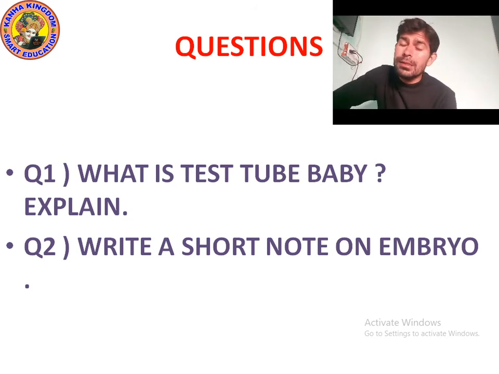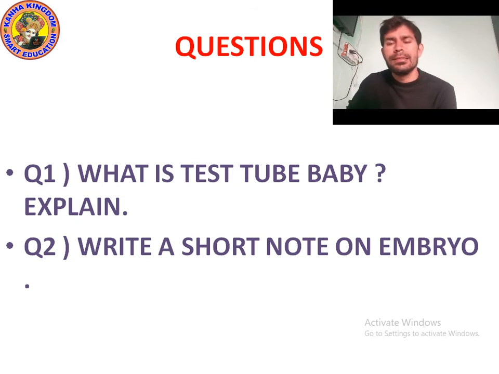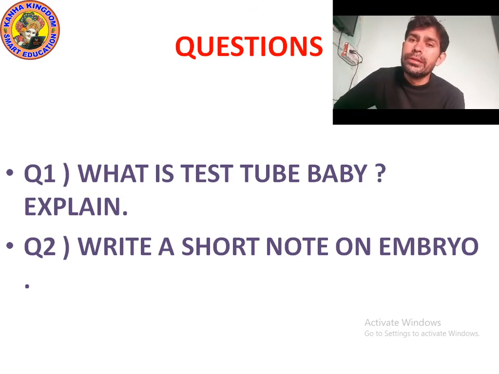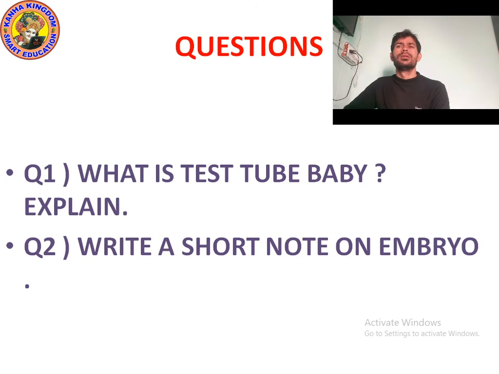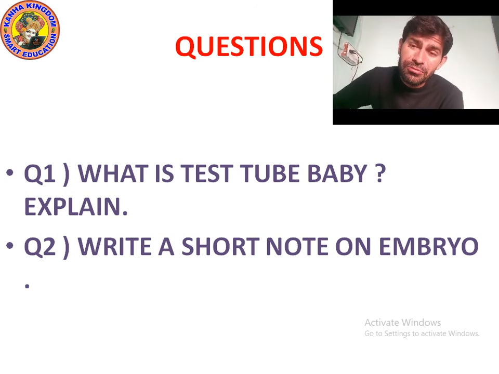Why? Because the sperm, which is also called the male gamete, cannot reach the egg for the fertilization process. That's why fertilization cannot occur. If fertilization does not happen, then zygote will not form. So fertilization will not occur because the oviducts are blocked, and these women are unable to bear the baby.